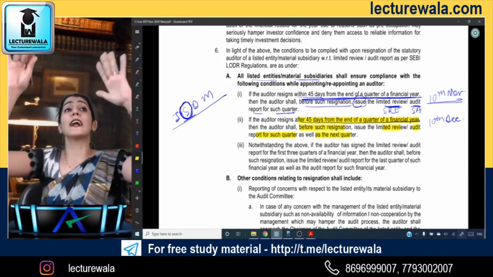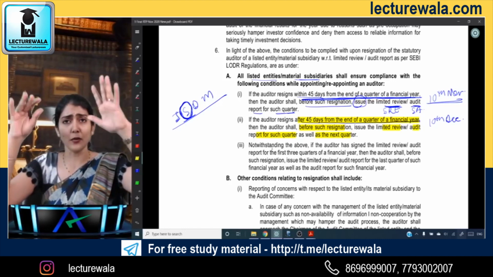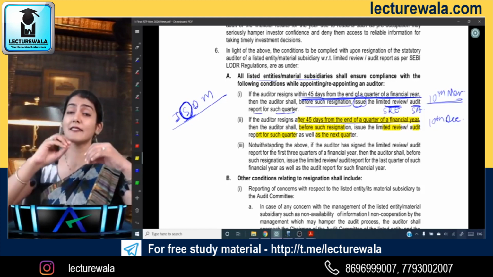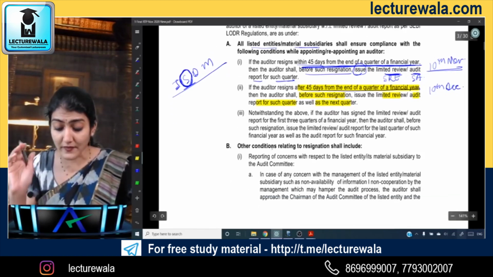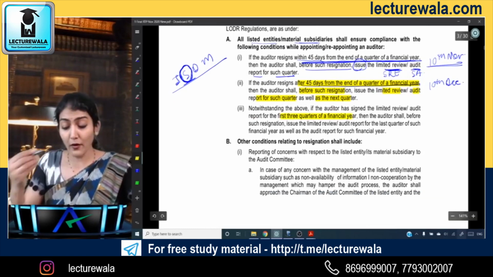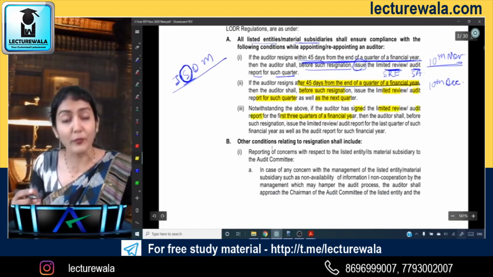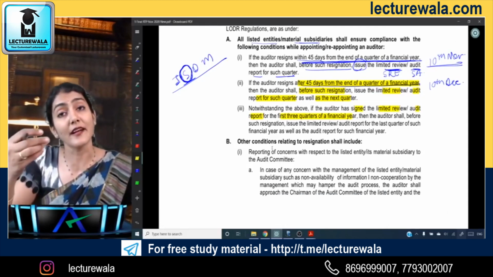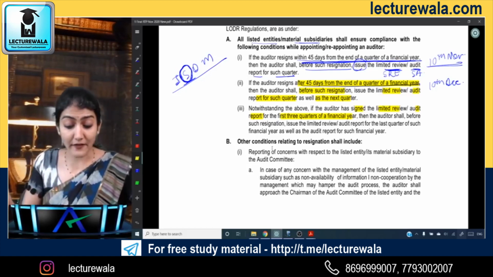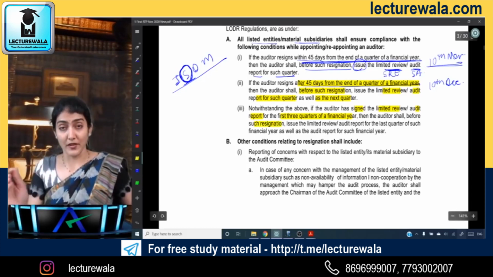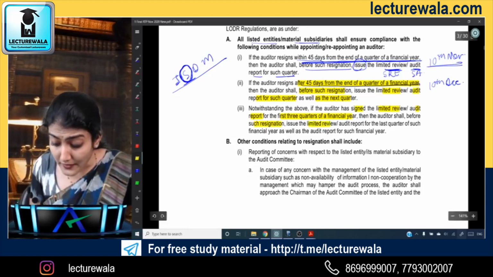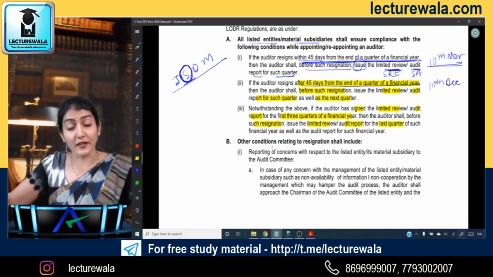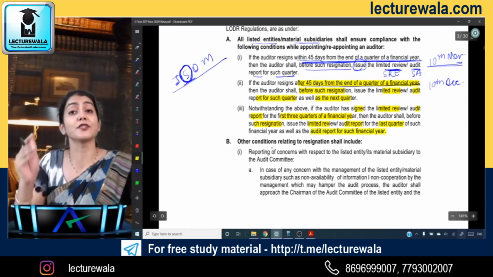Notwithstanding what I discussed within 45 days and after 45 days, if the auditor has signed the limited review or audit report for the first 3 quarters of the financial year, so June, September, December, he has already done the LR or the audit, then if he resigns, before such resignation he must issue the limited review or audit report for the last quarter and also the audit report for such financial year.